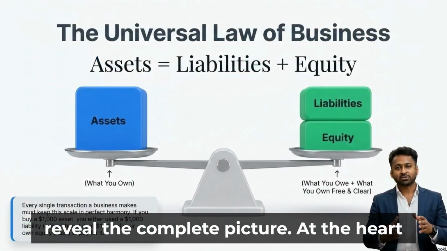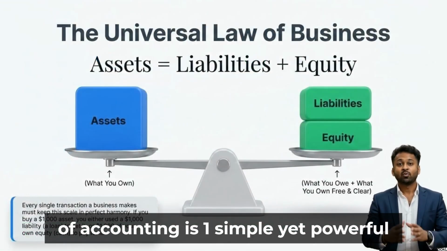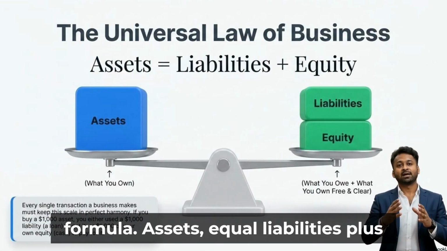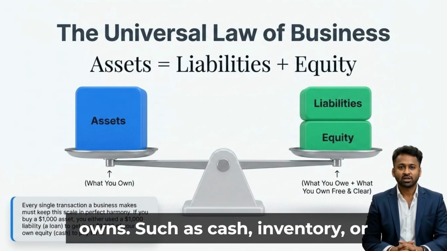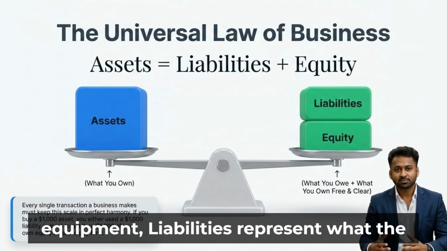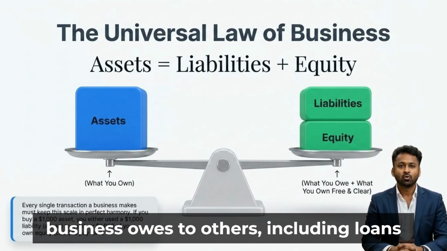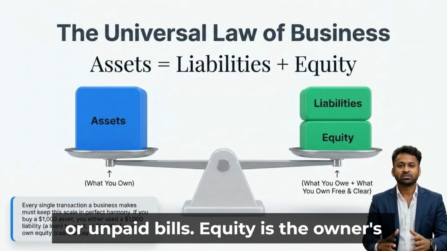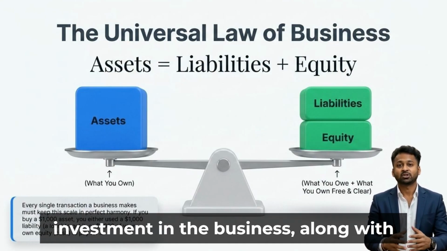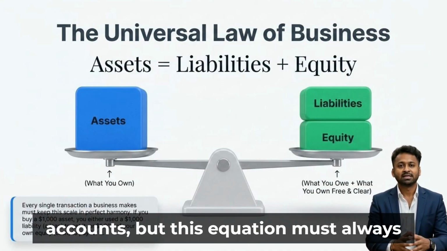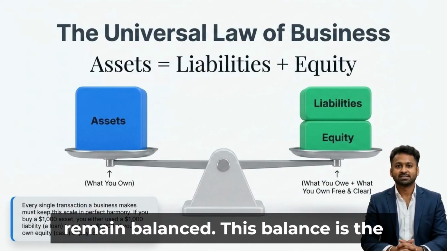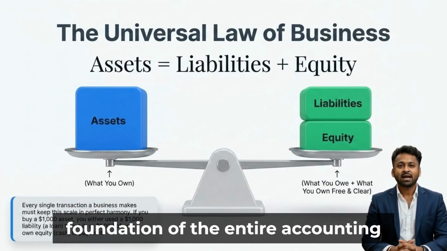At the heart of accounting is one simple yet powerful formula: assets equal liabilities plus equity. Assets are everything the business owns, such as cash, inventory, or equipment. Liabilities represent what the business owes to others, including loans or unpaid bills. Equity is the owner's investment in the business along with any accumulated profits. Every financial transaction affects at least two accounts, but this equation must always remain balanced. This balance is the foundation of the entire accounting system.